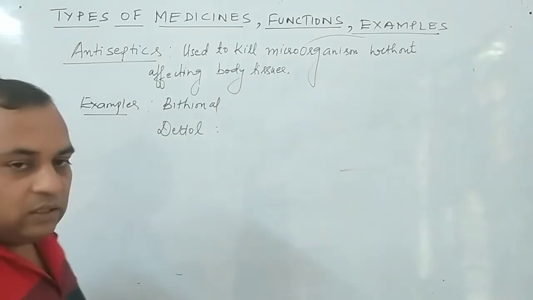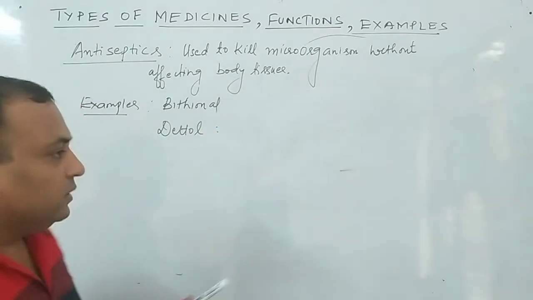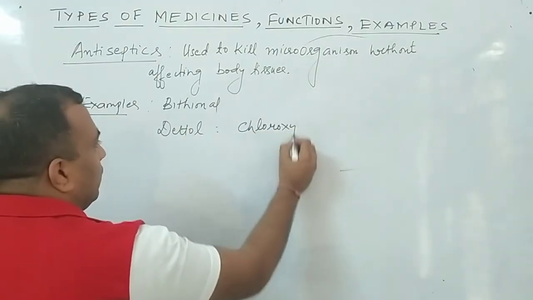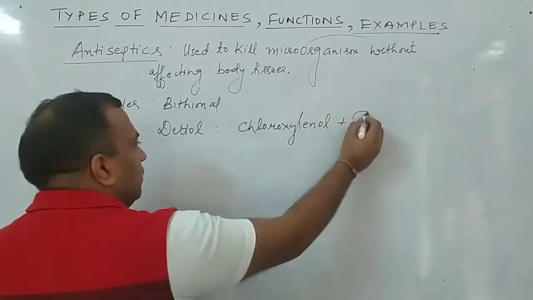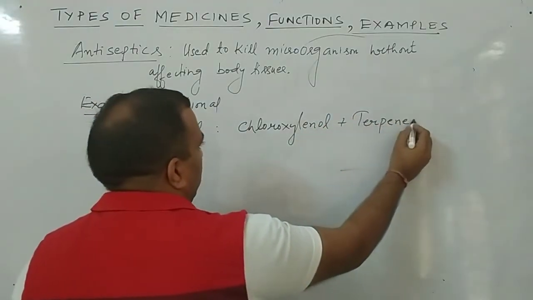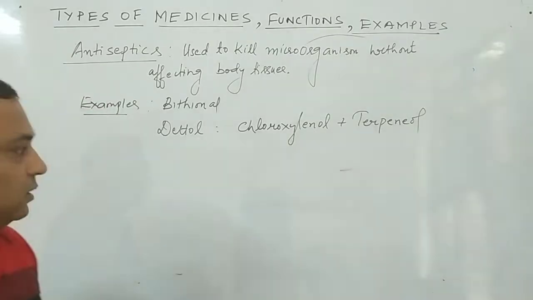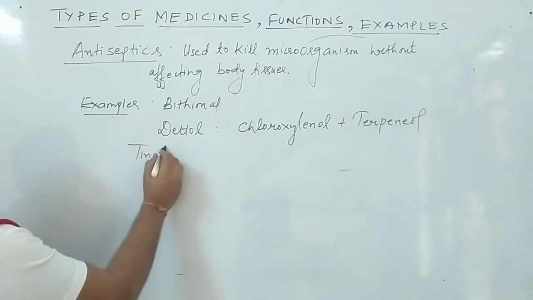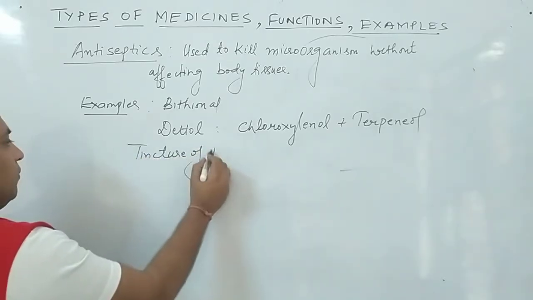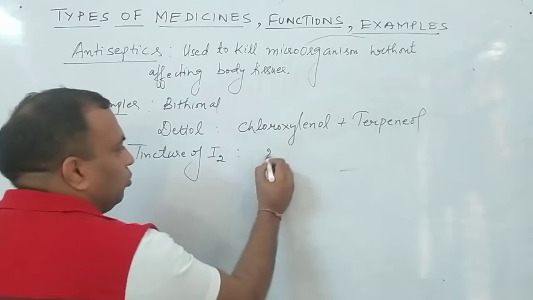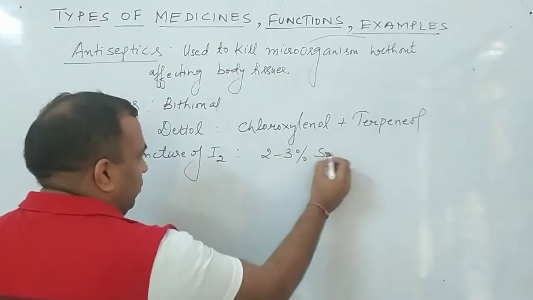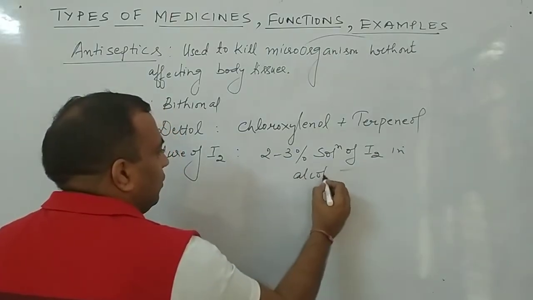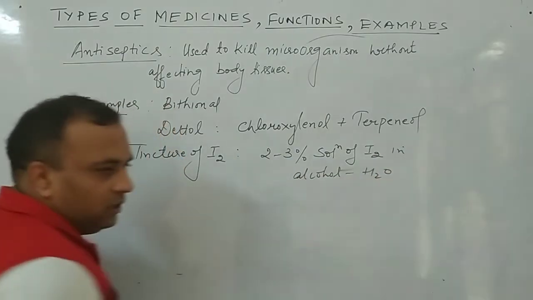We have to learn the composition of some of the compounds. This Dettol is made up of chloro-xylenol and terpineol. Sometimes the examiner may ask to write the constituents of Dettol. The next one is tincture of iodine. This is a 2 to 3% solution of iodine in alcohol and water. Again, this you have to learn. Clear to all of you?